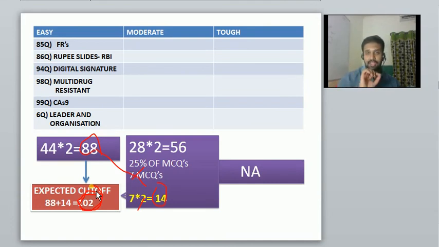The tough questions I have not included at all in my cutoff. All the questions of the tough category I have marked as not applicable. Means all these questions mentioned in the tough category, I am thinking that no student has done them, because negative marking is there, you cannot take the risk of it, right? So whatever questions are there in the tough category, I have excluded all of them in my analysis itself, because I expect that no student will attempt them, because they will lose the good marks they have scored in the other categories. So this is our expected cutoff.